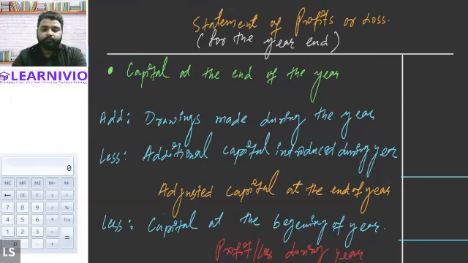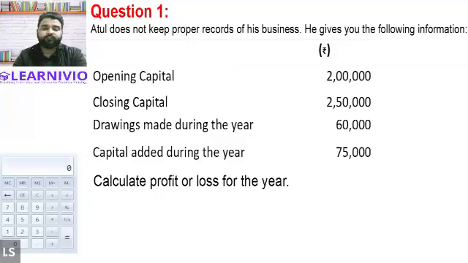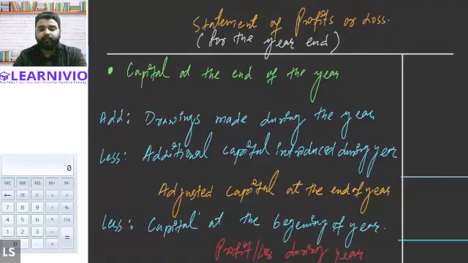Okay, now get back to the question. In the question, the first item we have is opening capital of rupees 2 lakh. So opening capital of 2 lakh will be written. Where do we write it? We will be writing it here. Opening capital 2 lakh. It will be written here. Correct. And we will be subtracting it from the value of the adjusted capital that we will have to calculate.